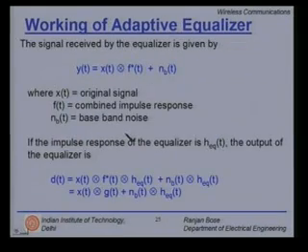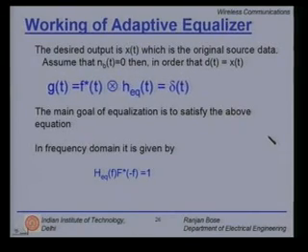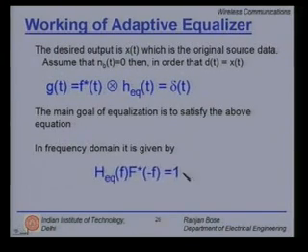Only then will you have d of t same as x of t in the absence of baseband noise. So the main goal of the equalizer is to satisfy this above equation. In frequency domain, the same thing is given by h equalizer f times f star minus f equal to 1. So the time domain and frequency domain implementations